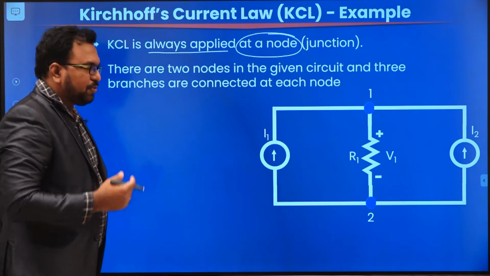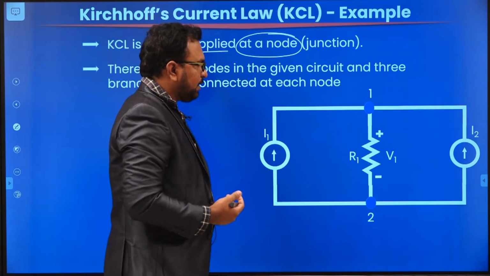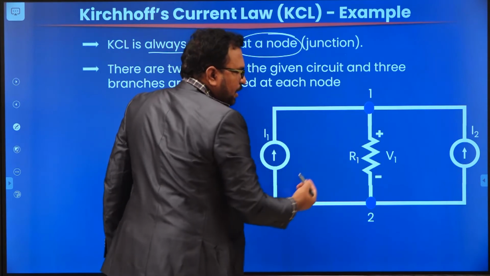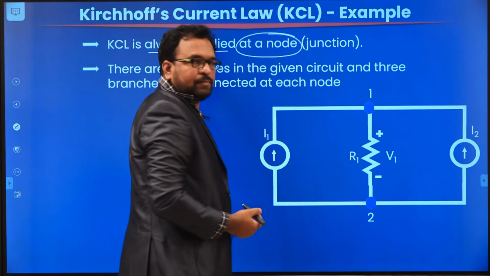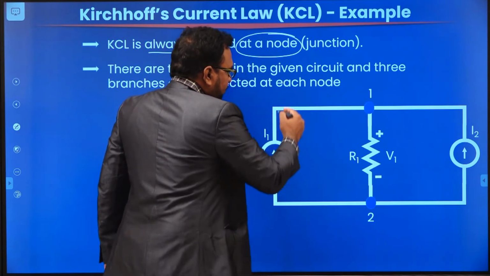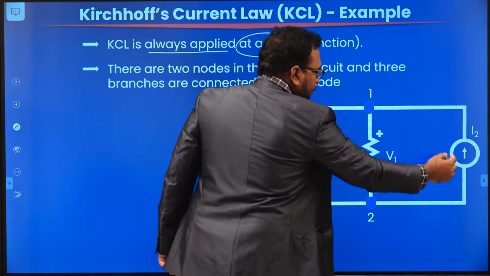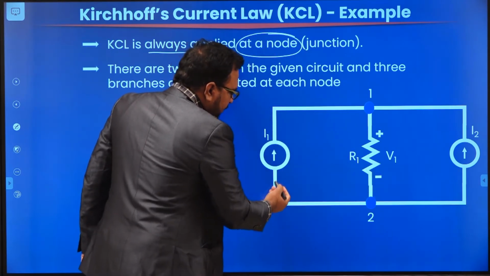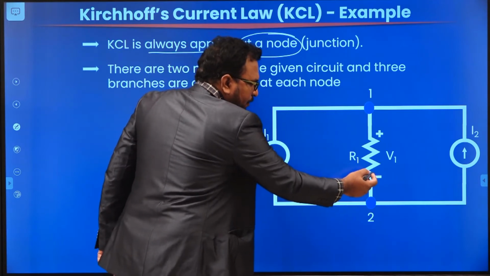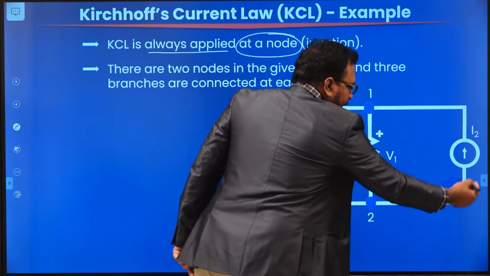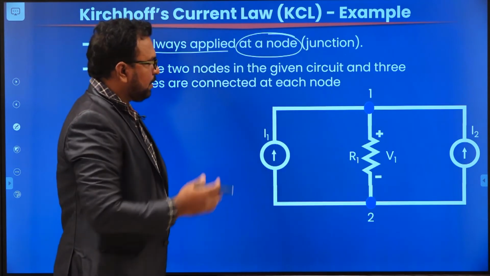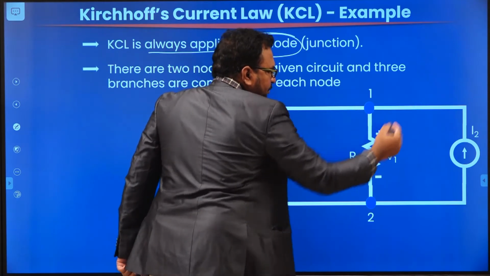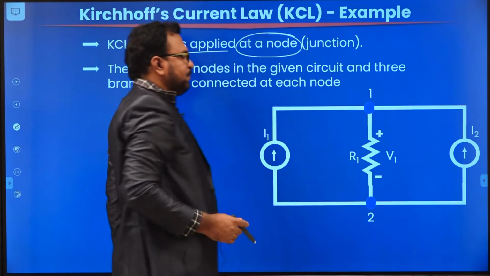Now to each node, how many elements or branches are connected? The first node is connected to the I1 source, the resistor R1, and the I2 source. So node 1 is connected to I1, R1, I2. Similarly, node 2 is connected to the other terminals of the same three elements. The second terminal of I1 is connected to node 2, the second terminal of R1 is connected to node 2, and the second terminal of I2 is connected too. So there are two nodes in the circuit, and each node is connected to three branches: 1, 2, 3. Here also 1, 2 and 3.